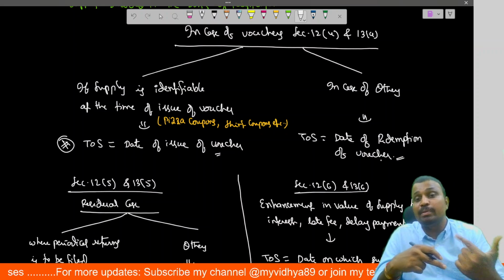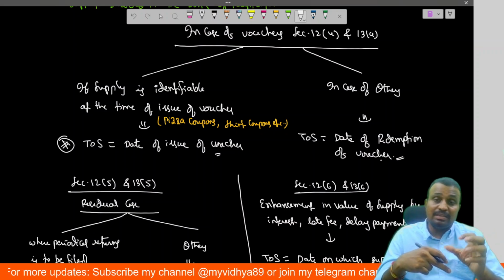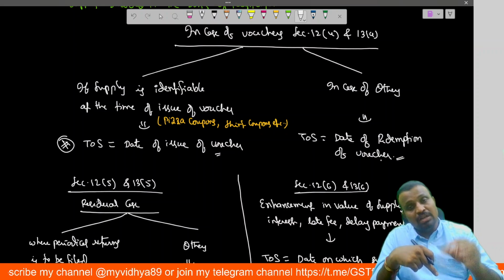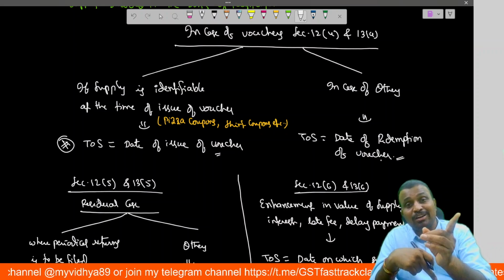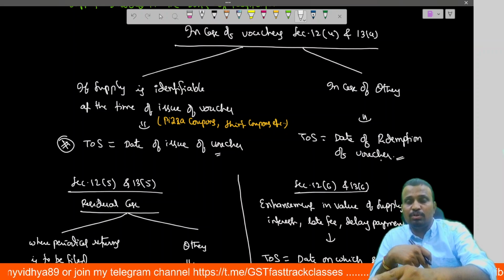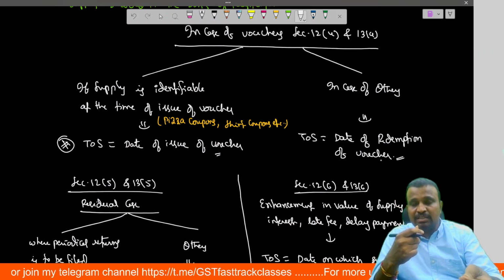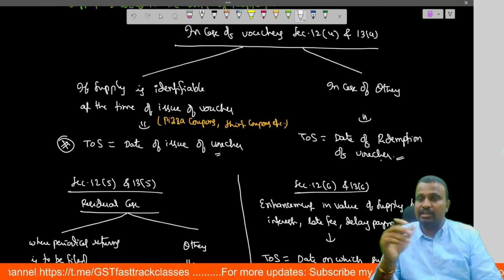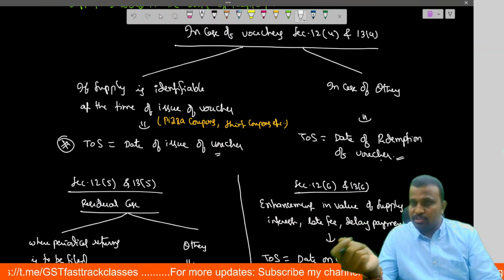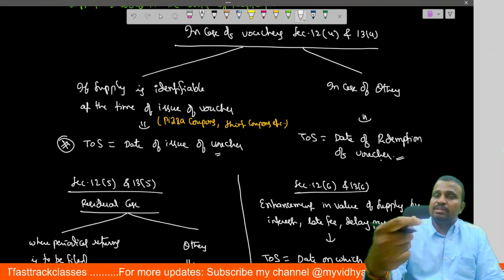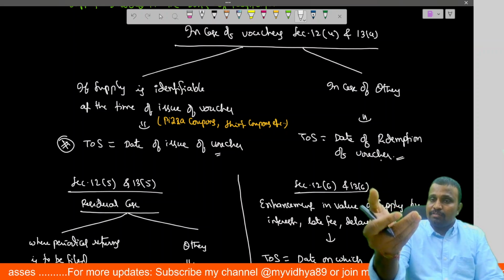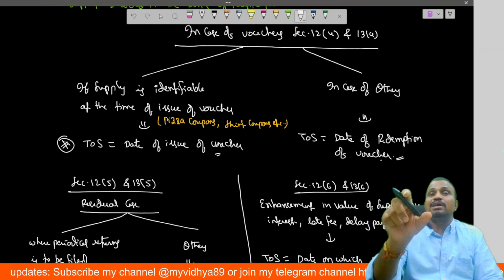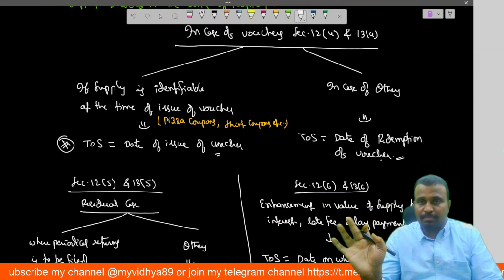You may purchase the food, or you may purchase the provisions also. So that supply is not identifiable at the time of issuing the voucher. In that case, the time of supply is nothing but the date of redemption of that voucher. Redemption of that voucher means what? By taking the food coupon, you go to the respective outlet after 1 month and purchase the provisions. At the time of making the payment, you submit the voucher to that party. Then after reduction of that voucher amount, you pay the remaining amount. The date on which the voucher has been redeemed is said to be the time of supply.